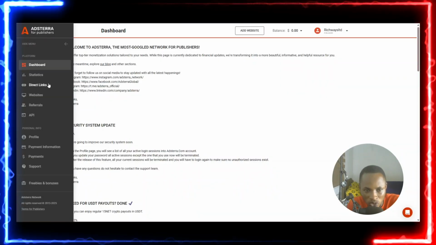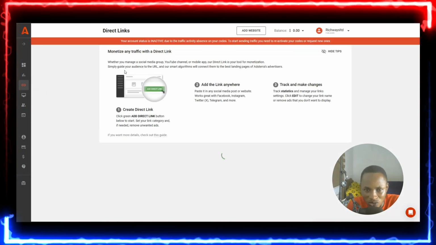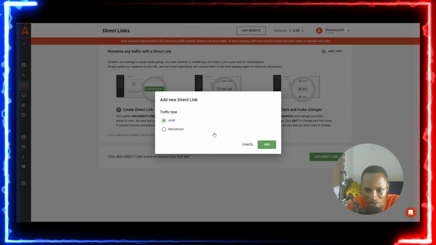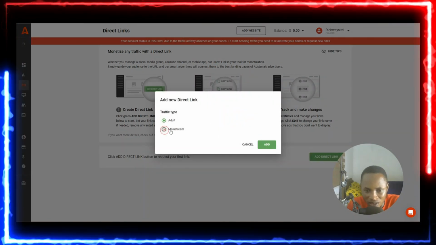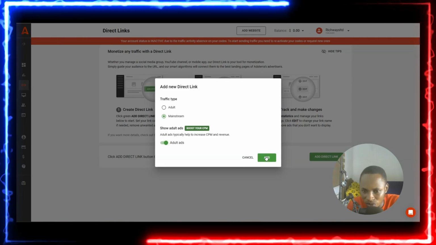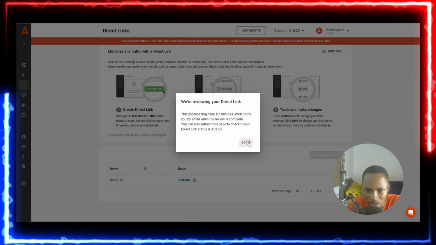So what I'm going to do right now is to come to this section where it says direct links. I'm going to create a new direct link over here. It says add direct link, and you can leave it or you can just remove adults because you are trying to do YouTube videos. So I'll just have to come to the section where it says create.